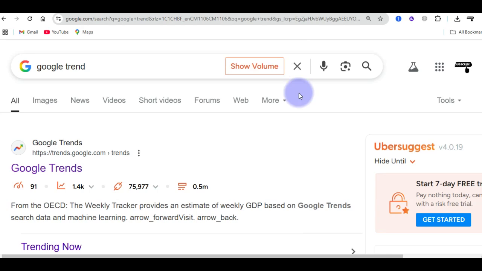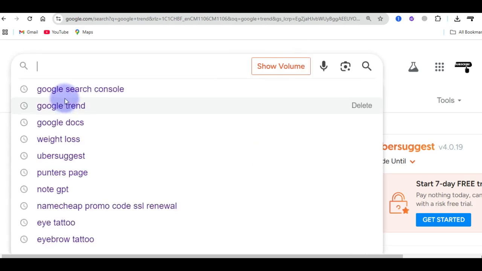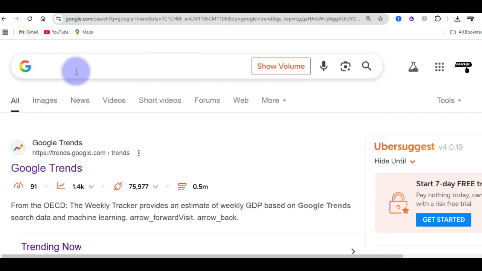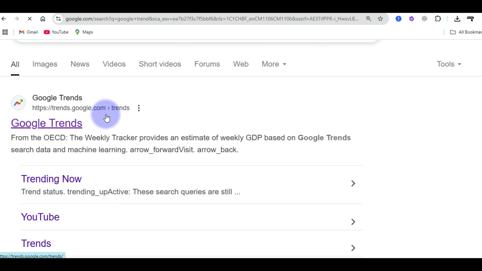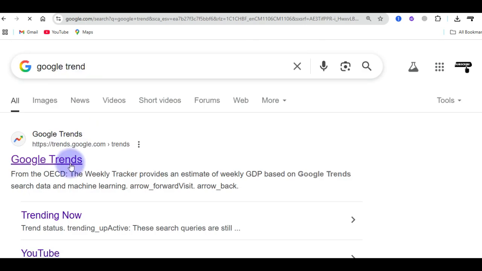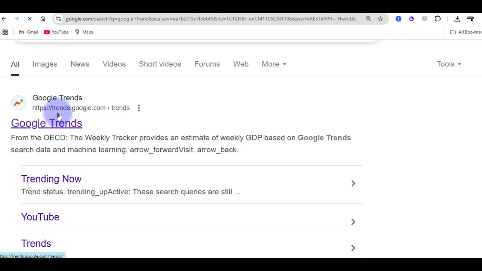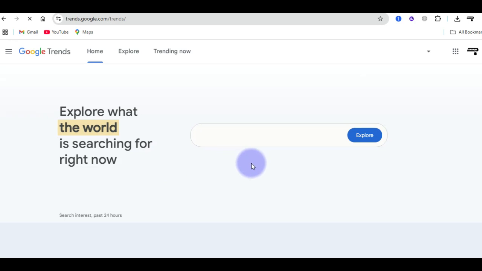So let's look at how we want to use the first tool to see which key terms are trending at the moment with the help of Google Trends. The first thing you want to do is come here and search for the key term Google Trends. Once you search for it, you're going to see the first page here, called Google Trends. Just click on it like this. And once you do so, you're going to be taken to a front page that looks like this.